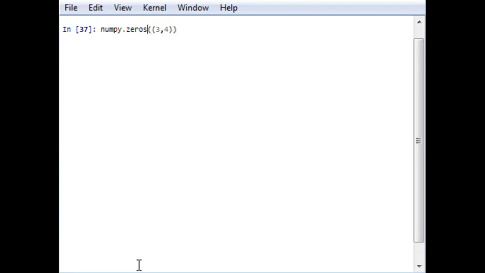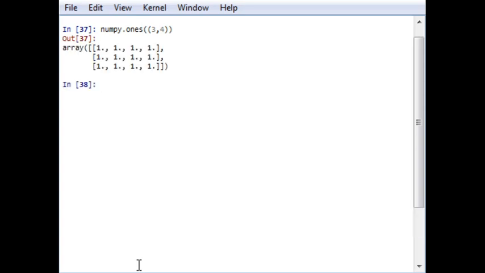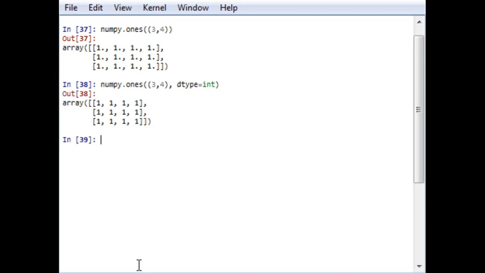Same function, I will just convert zeros to ones, and it will give me an all-ones array. In a similar manner, I can do all the things which I have done with zeros, and it will give me the same output with 1. It's quite simple.